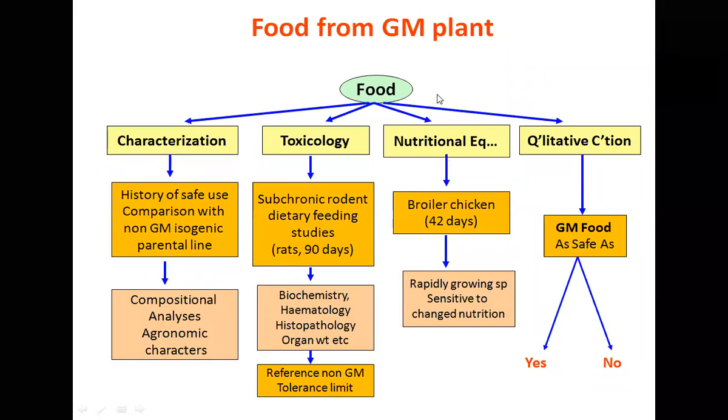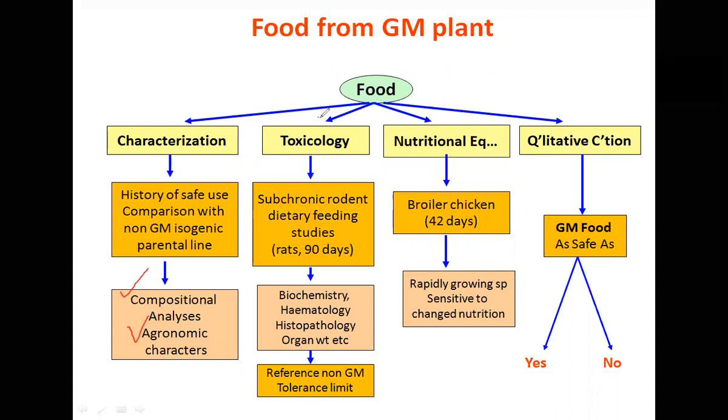So this is how it is being done. You characterize the food, protein, history of safe use, and comparison with the non-GM isogenic parental line. We will compare the GM crop with the non-GM parental line in terms of composition analysis and agronomic characters. In each of these compositions, as I said, 150 different parameters are there, and agronomic characters also have lots of traits, which are compared with the non-GM.